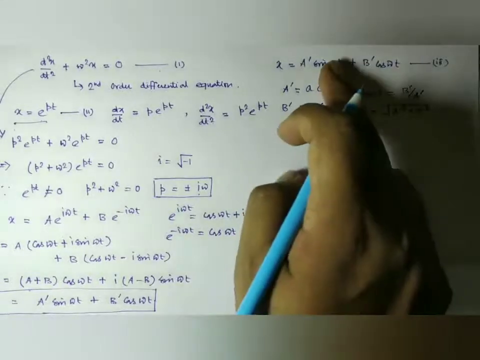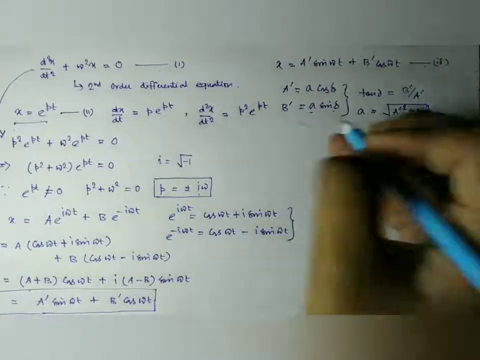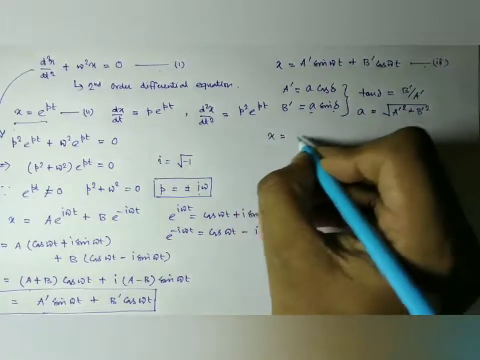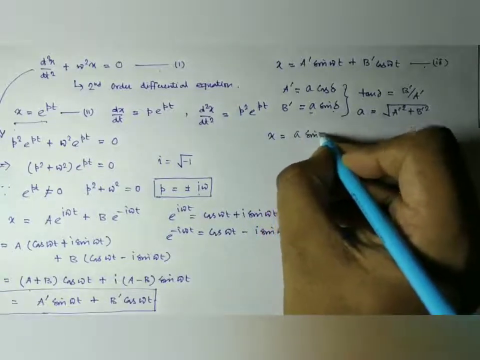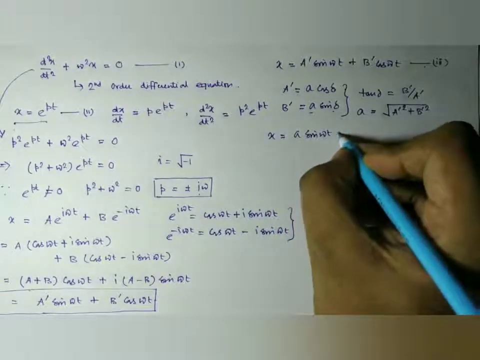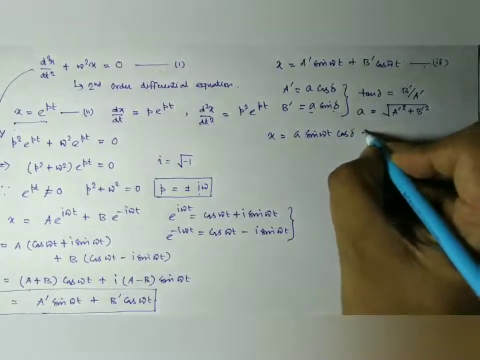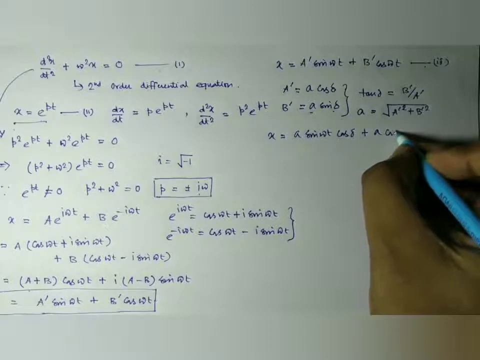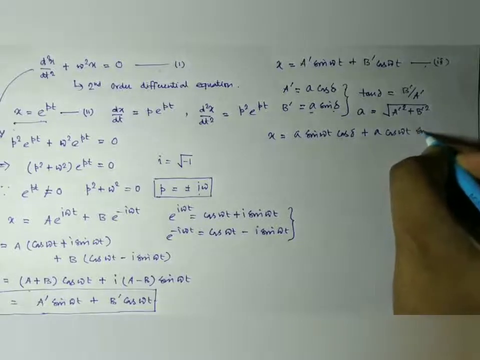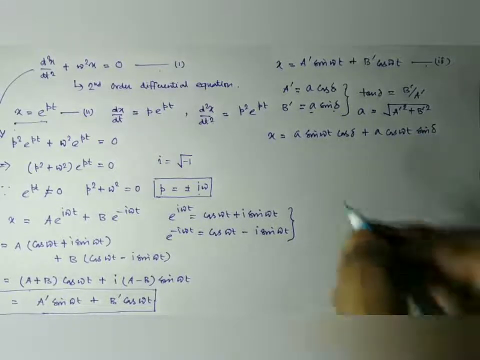So putting all these values in equation number 3, we have x equal to A sin omega t cos delta plus A cos omega t sin delta.